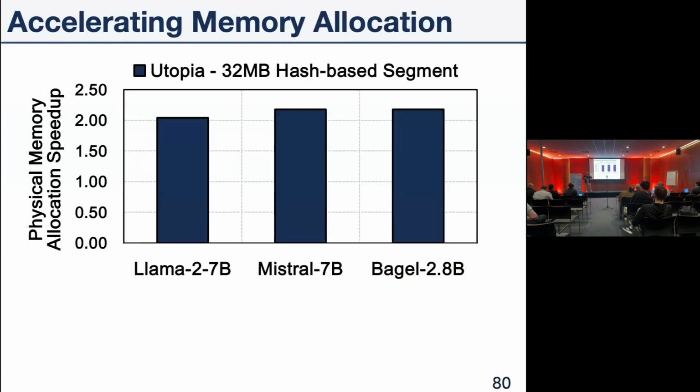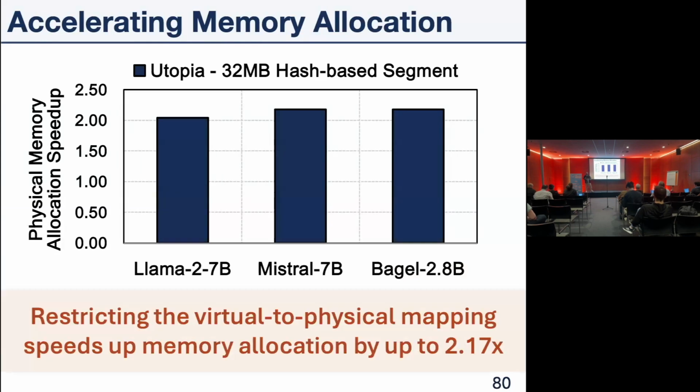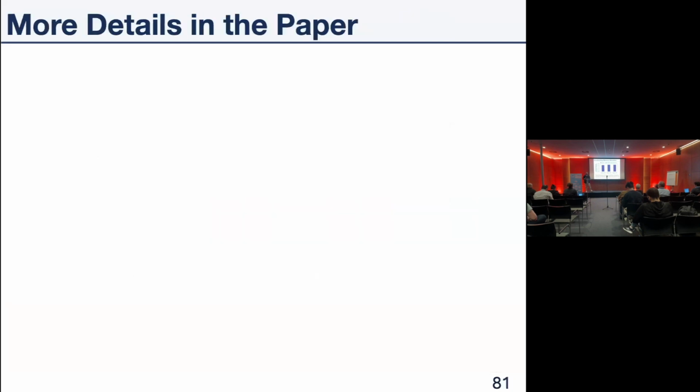And in this plot, we demonstrate the physical memory allocation speedup for a Utopia configuration where we have a segment where we can map 32 megabytes of data in a hash-based manner. And we observe that restricting the virtual to physical mapping speeds up memory allocation by up to 2.17x in these sort input, sort output inference workloads.